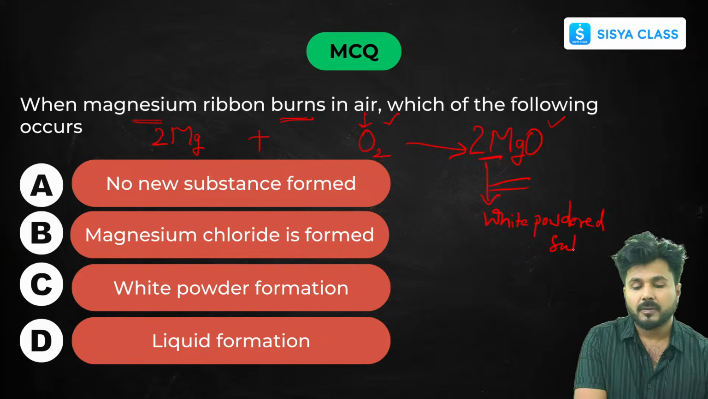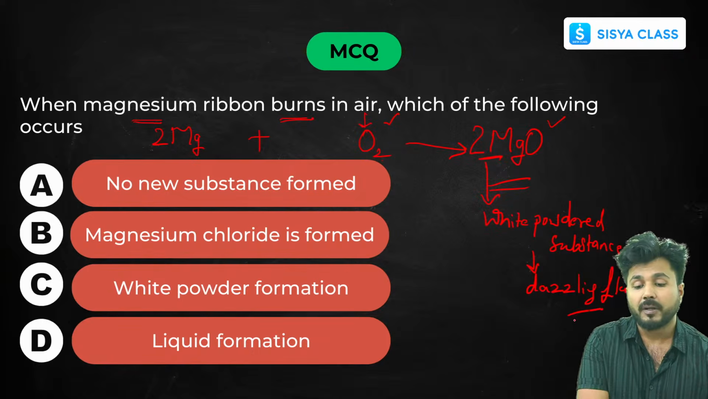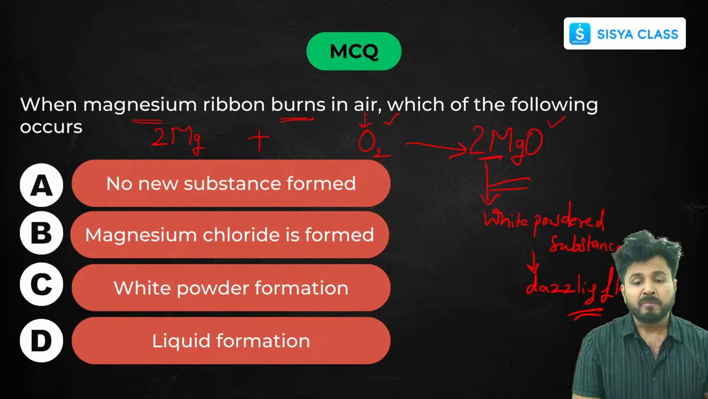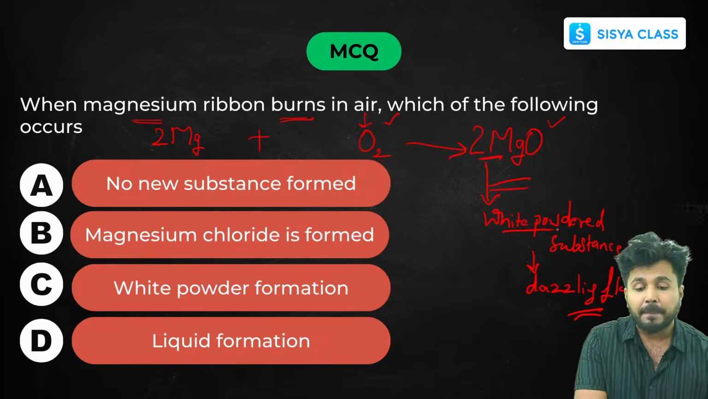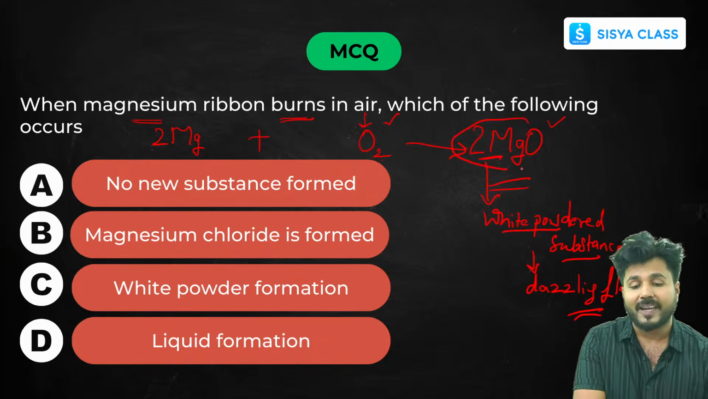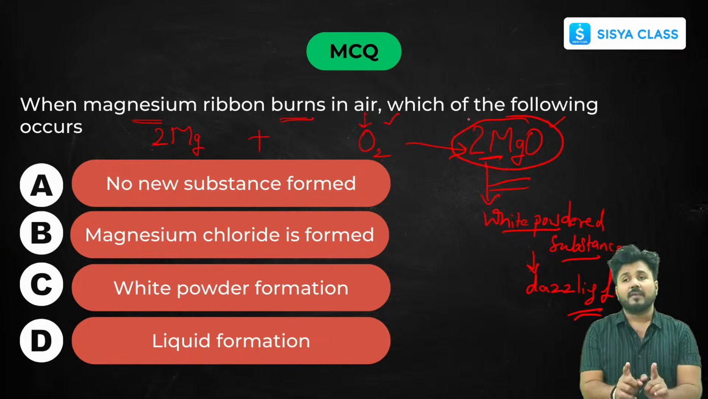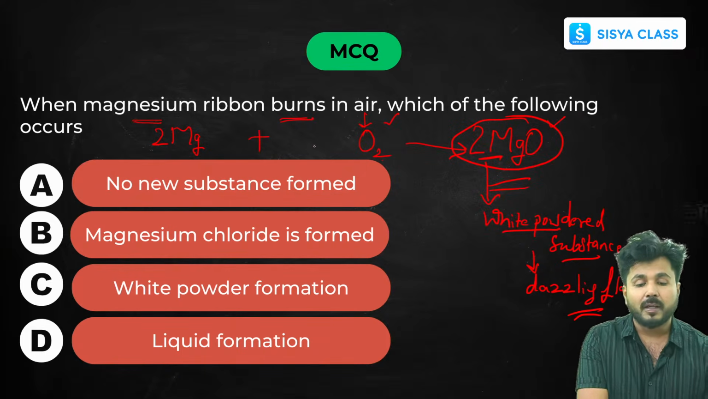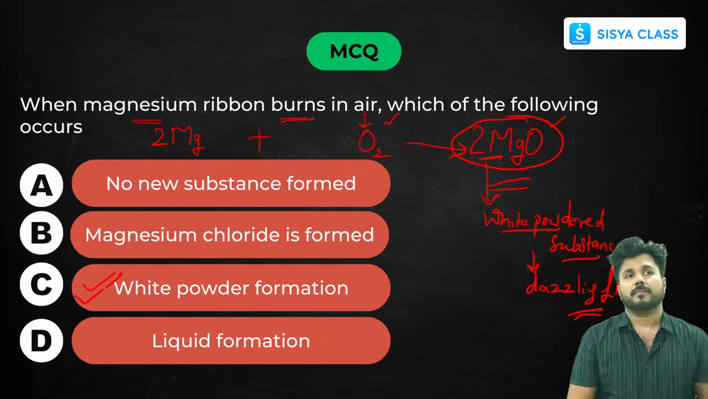White powdered substance. And it gives a dazzling flame. This reaction gives a dazzling flame. So these 2 things are very important regarding this reaction. Okay, so it gives a dazzling flame. Also it forms a white powdered substance, and this white powdered substance is your magnesium oxide. Remember these 2 points. This is a very important question for your upcoming exams. So here in this question, what will be the answer? It will be your white powder formation.